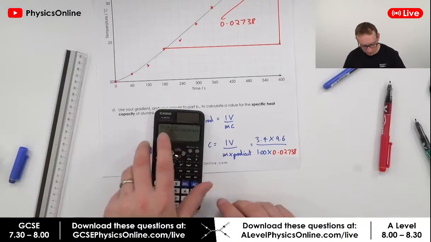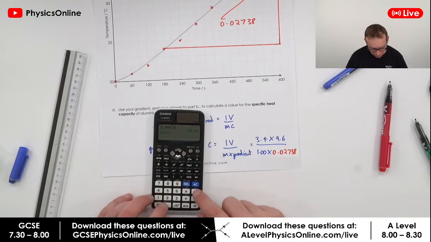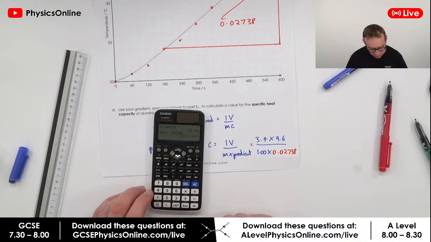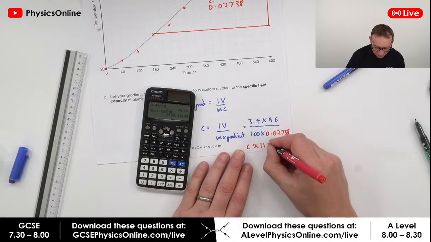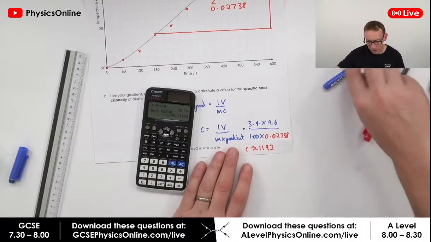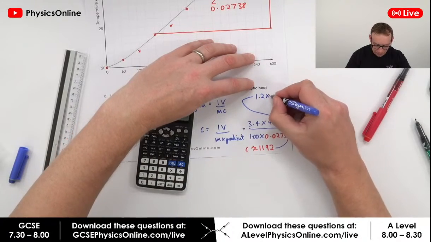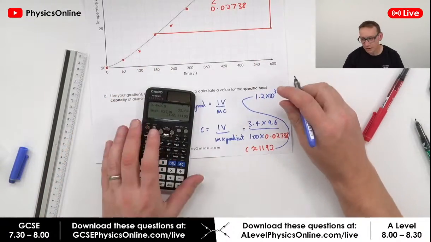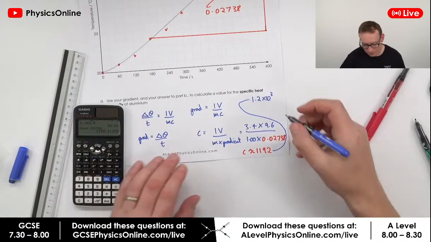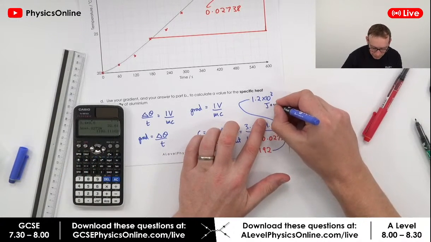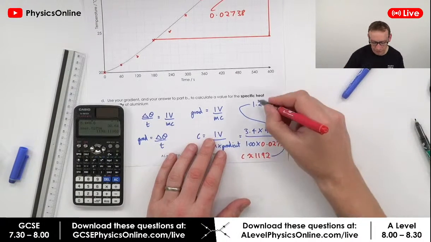So let's just work out what this is. 3.4 times 9.6 divided by 0.02738 is about 1192. So I reckon, I'm running out of space here, that's about 1.2 times 10 to the 3 as an answer. Does that look right? And that's going to be joules per degree per kilogram. Okay, and this is the final answer.